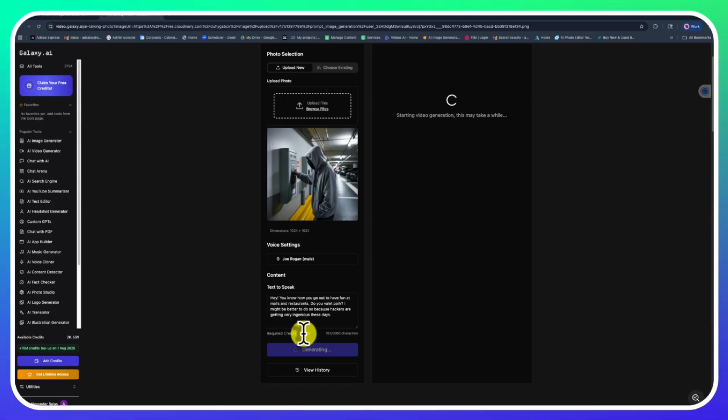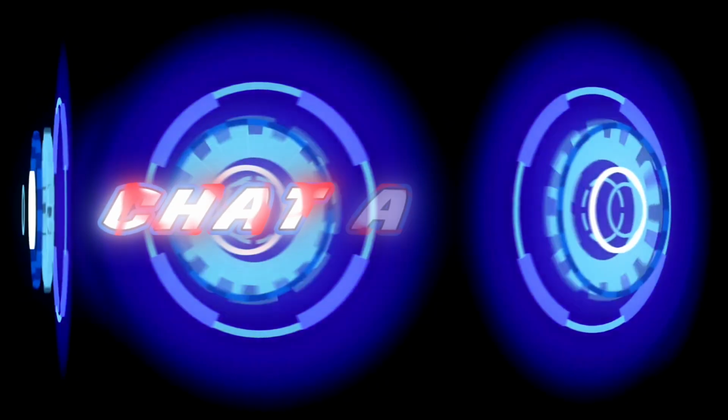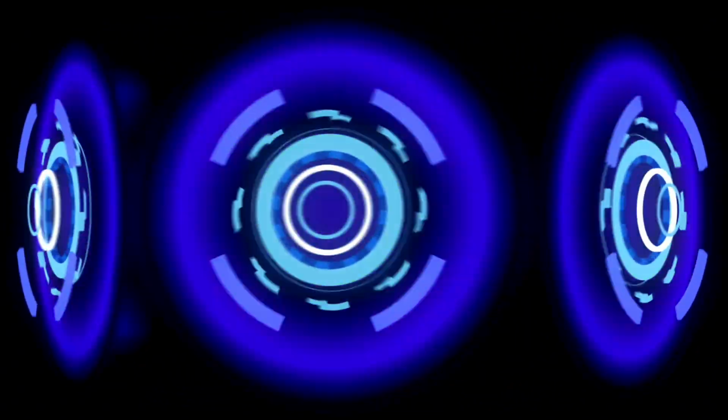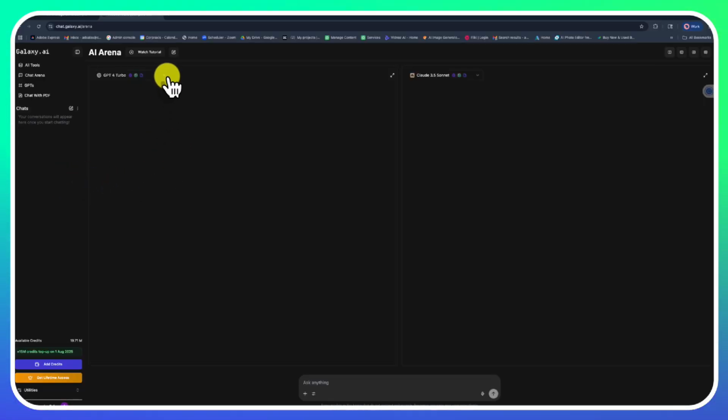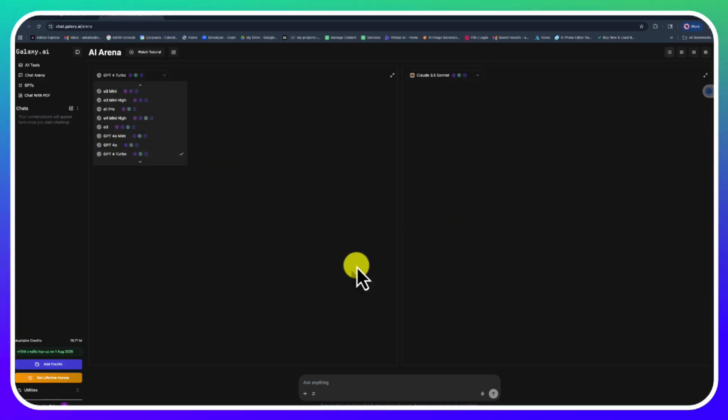So the idea here is you can just generate voices and stuff and then switch over and do other work. So let's say, for example, let's go check out the chat arena. Chat arena really caught my attention because in reality, you can face the models against each other. This is going to be a video we're going to do for sure. You can actually get responses from different models in the same app. This is fantastic. Love it. Man, Galaxy.ai, I think you are winning. This is fantastic.